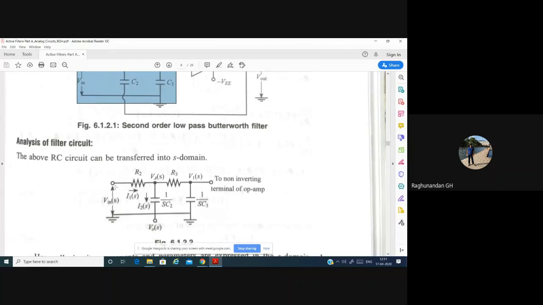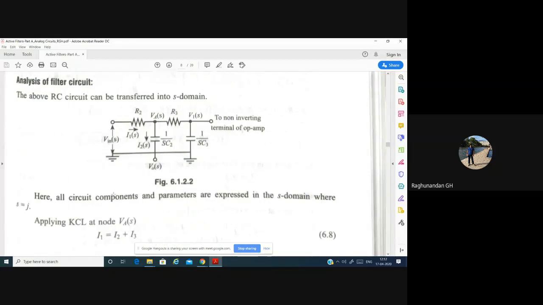R2, here the input current I1 comes, and the one which is going here is I2. This is taken as 1 by S C2, this is taken as 1 by S C3, this is R3, this is VA, and this is V1. Now we are applying KCL at VA. At this point, we are going to apply Kirchhoff current law.